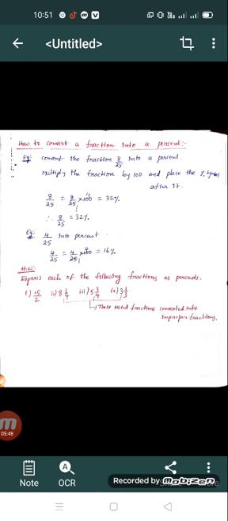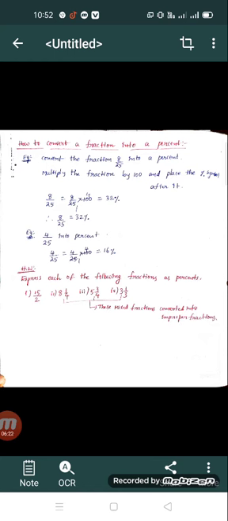So 8 by 25 into 100. 25 ones are 25, 25 fours are 100. That is equal to 8 into 4, that is 32, and adding the percentage symbol, we read it as 32%. So that means the 8 by 25 fraction in percent form is 32%.